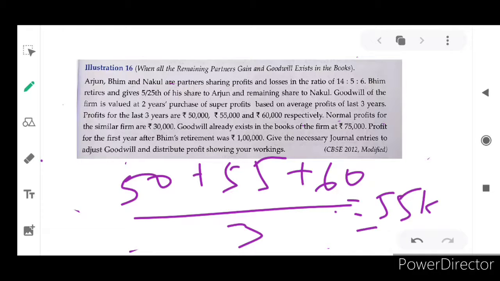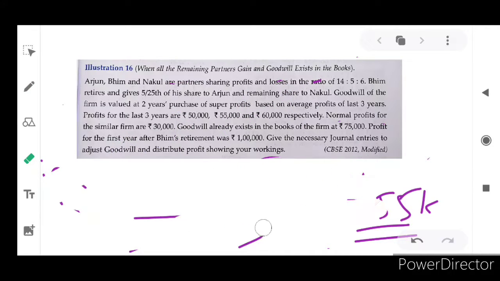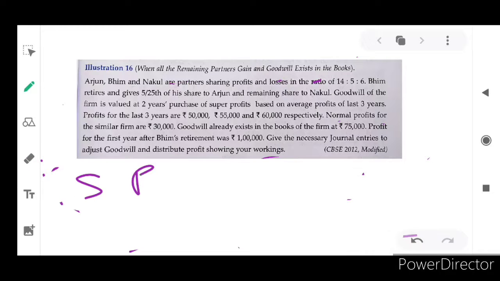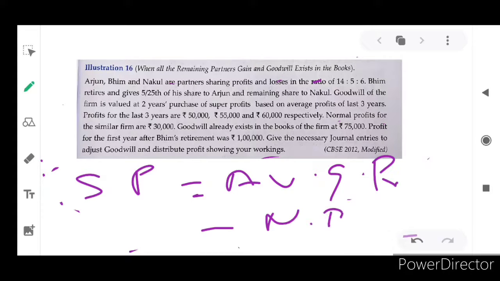55,000 rupees is the average profit. Now we are going to calculate the super profit from the average profit. What is the formula for super profit? Super profit is equal to average profit minus normal profit.